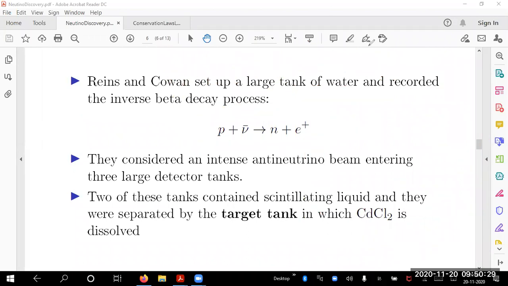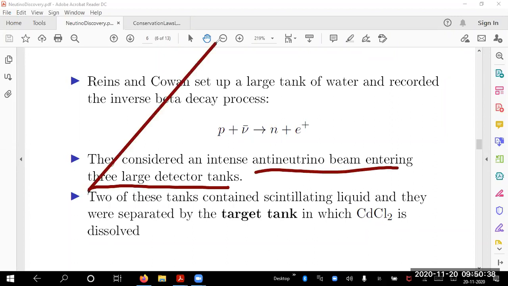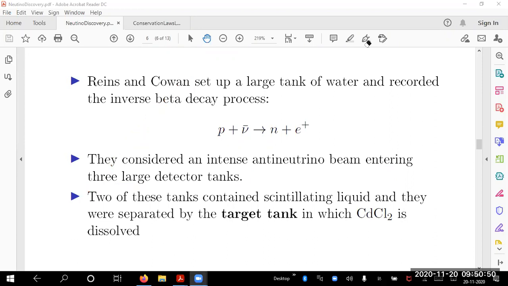So they have a tank where they observe this. They considered an intense antineutrino particle flux there, entering these large detector tanks. I have written 3. I will tell you why 3. There are 3 tanks. So they set up a large tank where there are 3 partitions. 2 of the tanks contain what is called a scintillating liquid. Scintillating liquid converts a high energy gamma ray into visible light. So that is possible in an experiment.